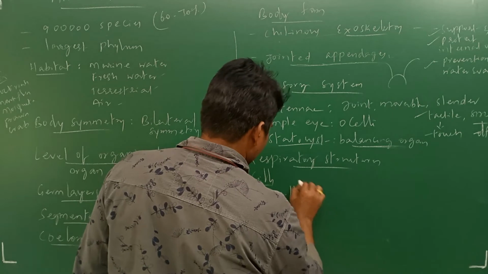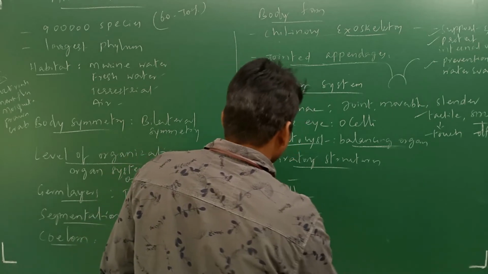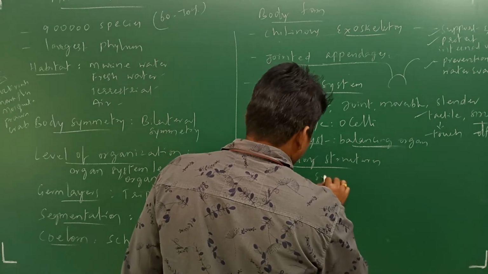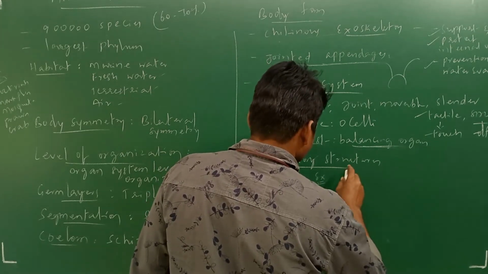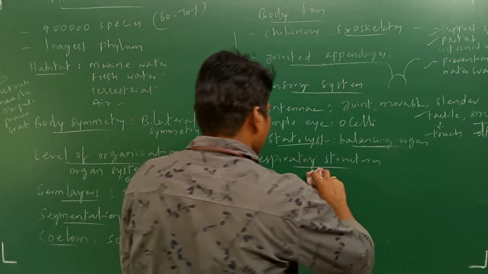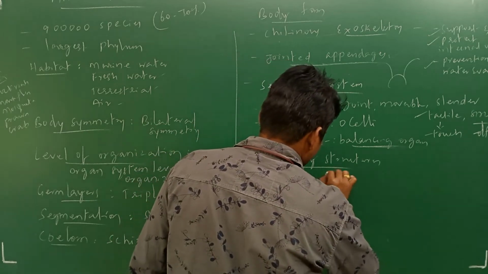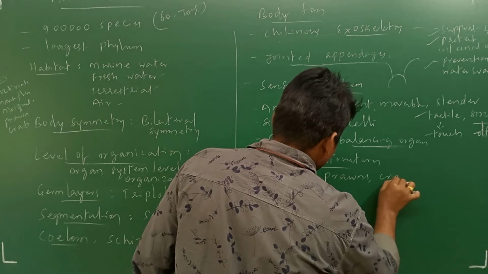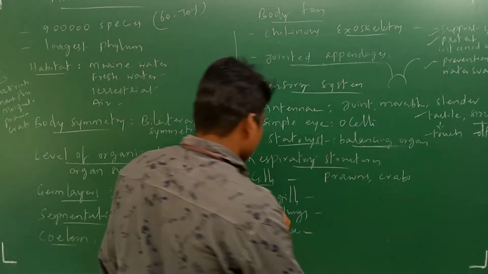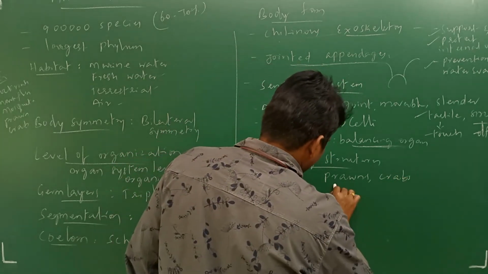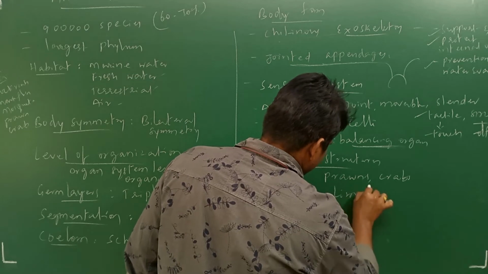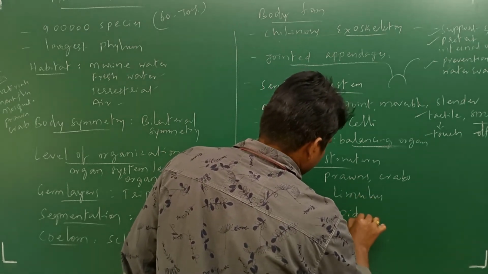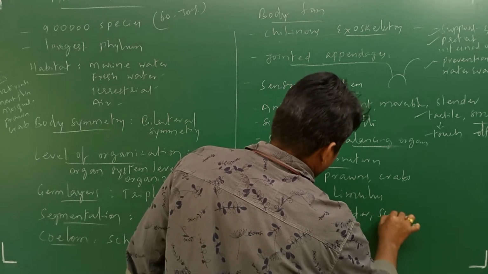First, gills are present in examples like prawns and crabs. Book gills, for example, Limulus. Book lungs are found in spiders and scorpions.